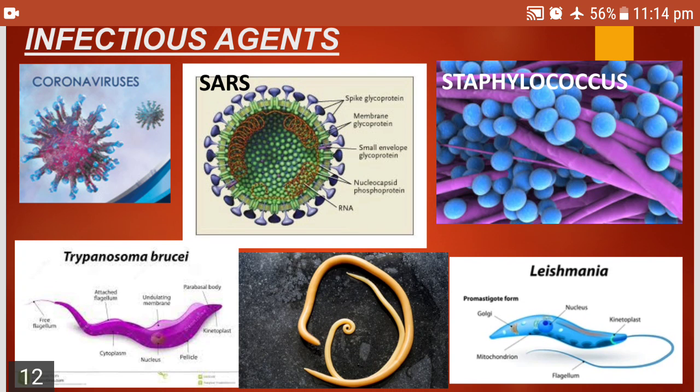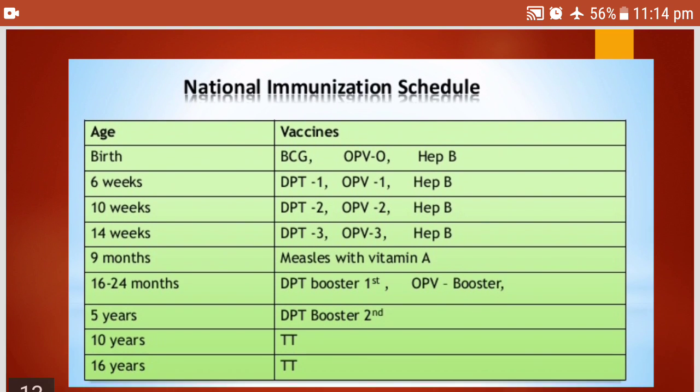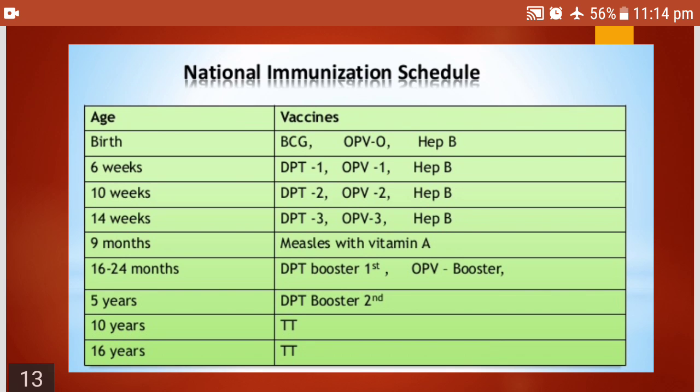Kindly read the table. Now coming to a very informative topic, the National Immunization Schedule. This topic is not there in the textbook, but I am giving it to you so that you become aware. You ask your parents what vaccinations you have been vaccinated with.